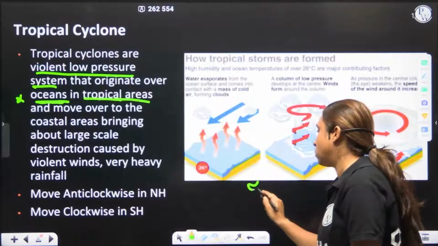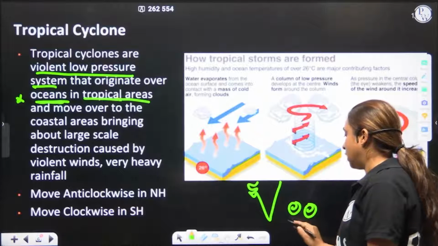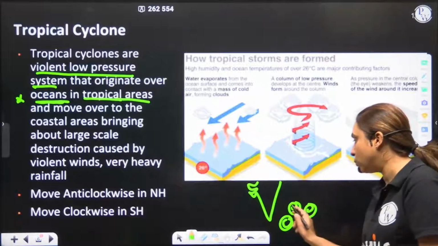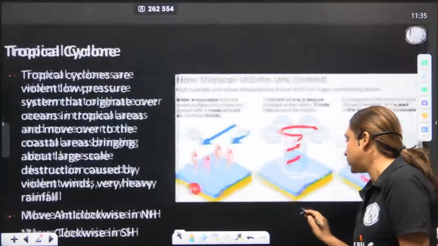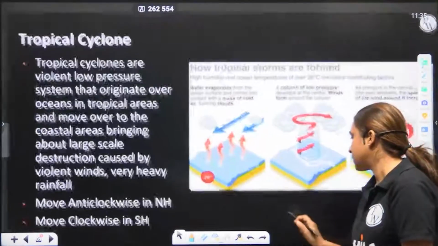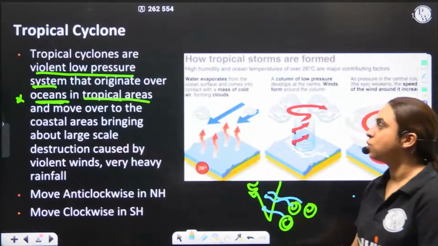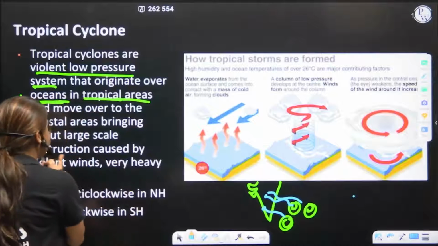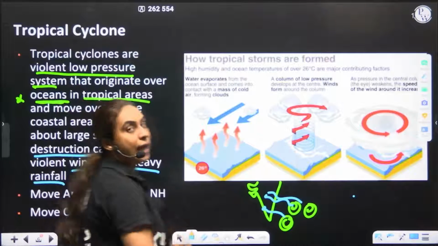So let's say this is the coast of India. Here you have the tropical cyclone originating, and once it originates, it starts moving towards the coastal areas. When they move towards the coastal areas, they bring a lot of destruction because of the heavy rainfall and the winds.